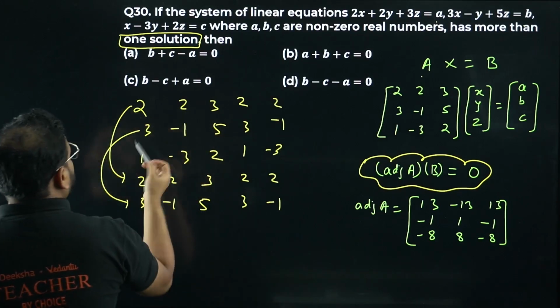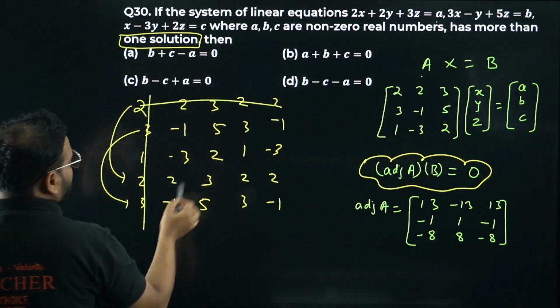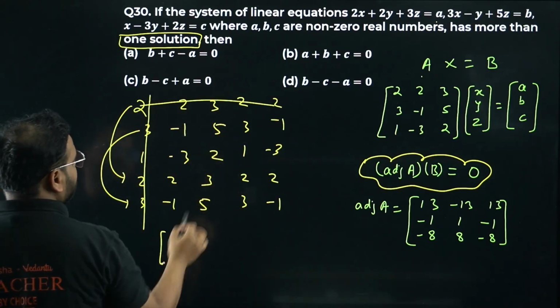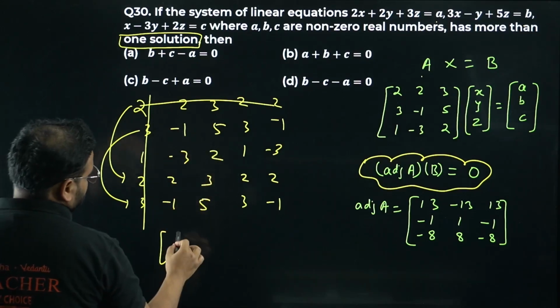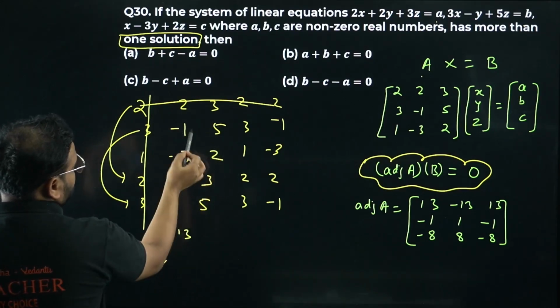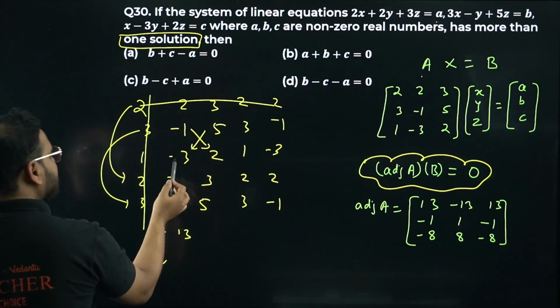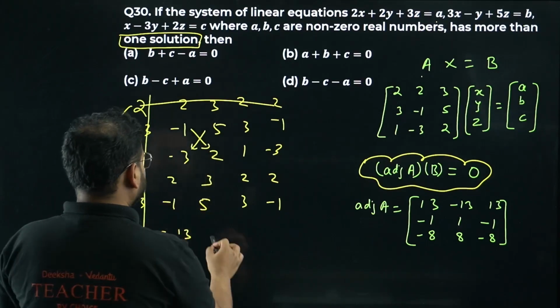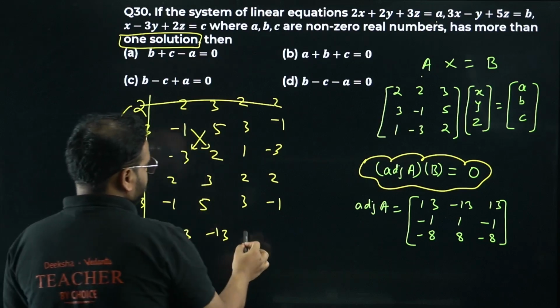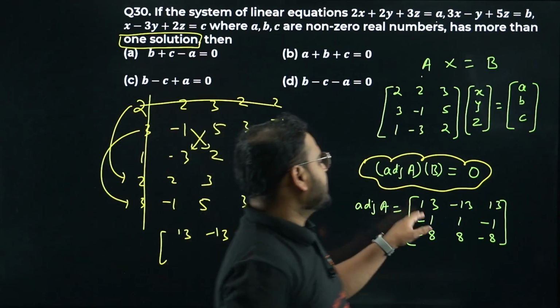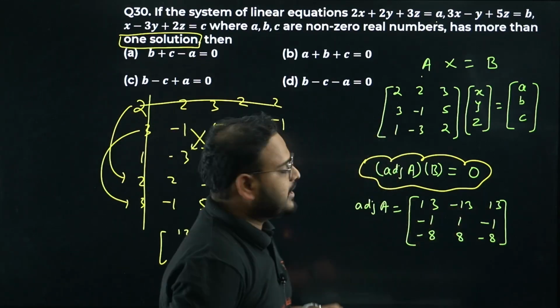So you have to remove the first row and first column. We get minus 2, minus 2, and what do we get out here? Plus 15, right? So I get plus 13. Again I get minus 9, minus 4, so minus 13. Then I get 10 plus 3, so plus 13. Please check the elements: we have 13, minus 13 and 13. This is my adjoint of A.